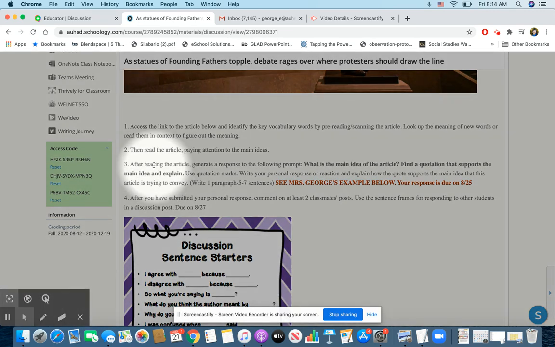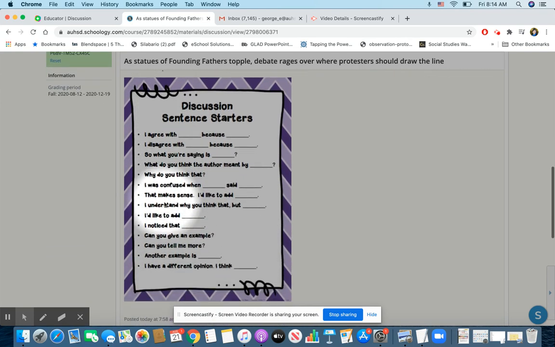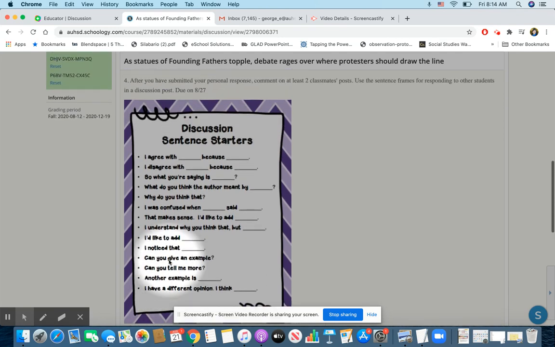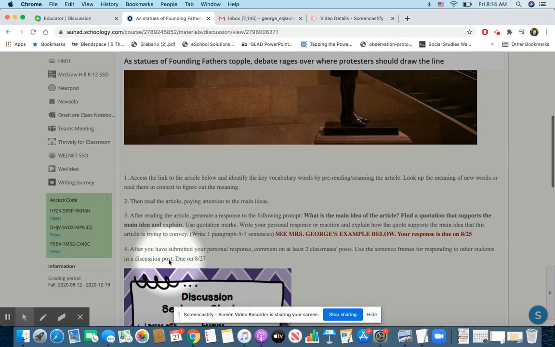All right, so you're going to be accessing the link to the article below, and the link is found right here. That's going to take you actually to a Google site where the article has been posted. And that is in order to get rid of some of the ads in the original article, which is the Washington Post, but that post in the Google site is free of ads. So it's really nice.